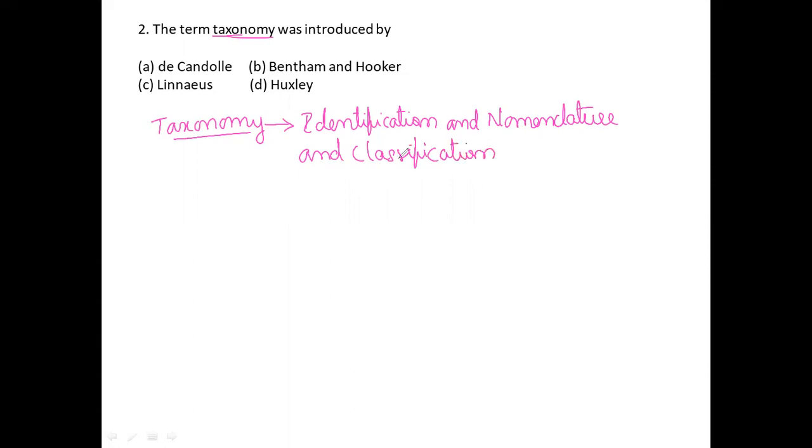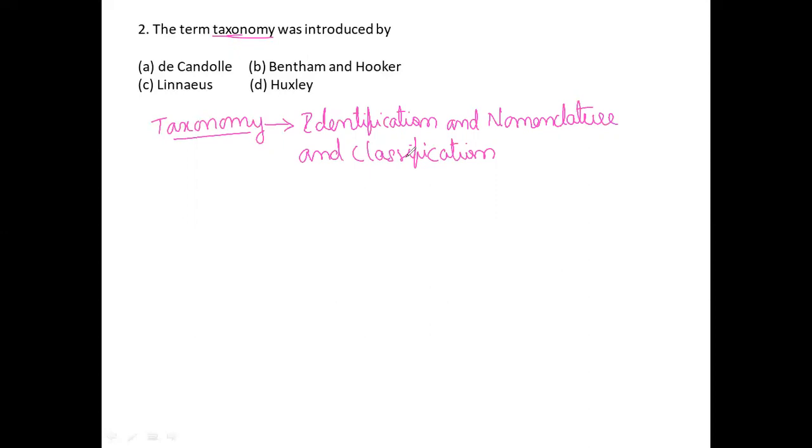The classification of living organisms, that is, identification, nomenclature and classification, we are going to call taxonomy.